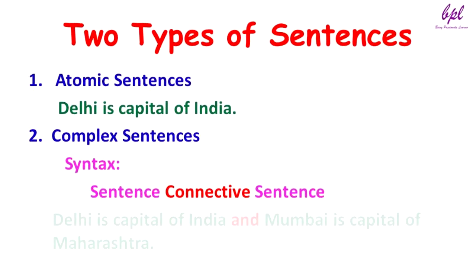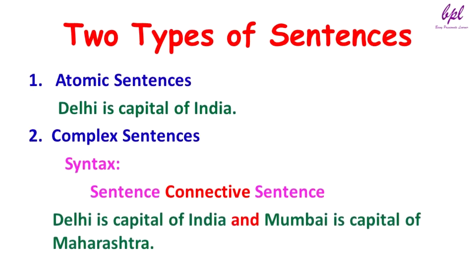So let's take one example. Delhi is the capital of India and Mumbai is capital of Maharashtra. Here we have two different sentences. One is Delhi is capital of India and another one is Mumbai is capital of Maharashtra. So we are connecting these two sentences with the help of one connective, and here we have used the and connective.